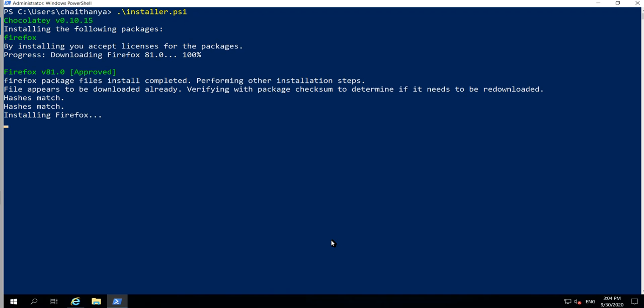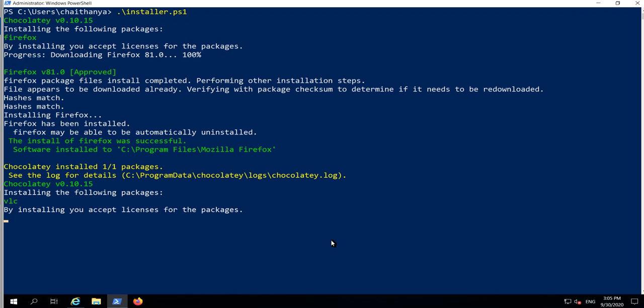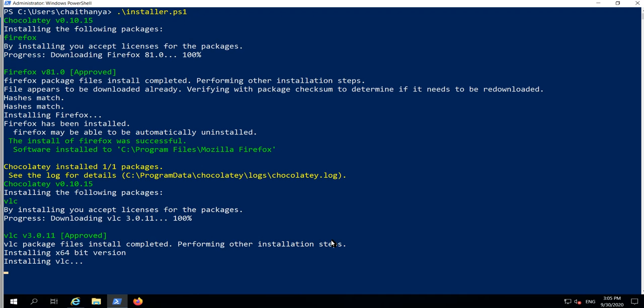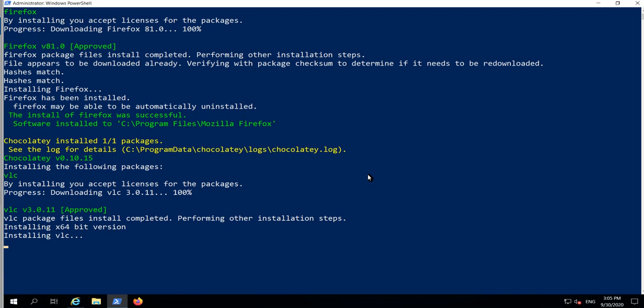It will be installing for us. Again, I told you, depending on the internet speed, it will take some time. I can say I can take my lunch break for this. This was the craziest step. You can drink coffee or tea if you want, you can take a tea break. You can see my software is installing: Firefox, VLC.